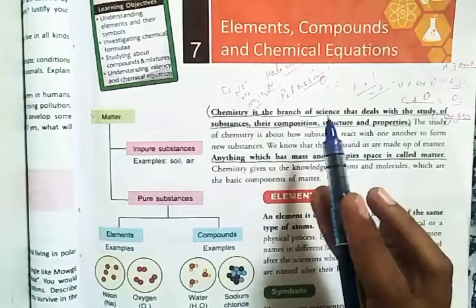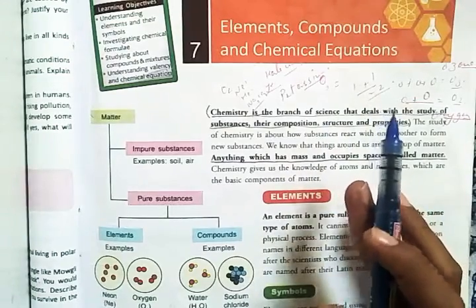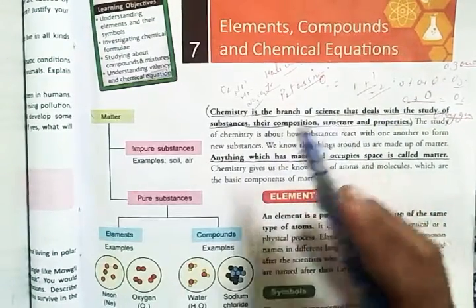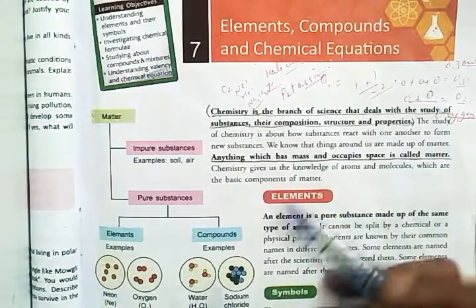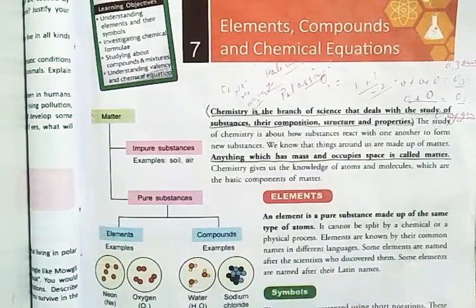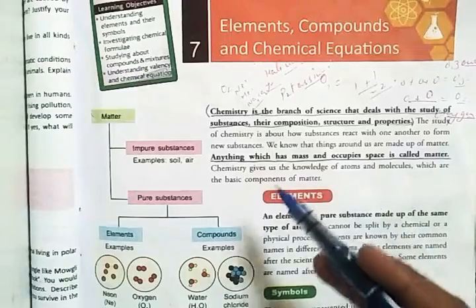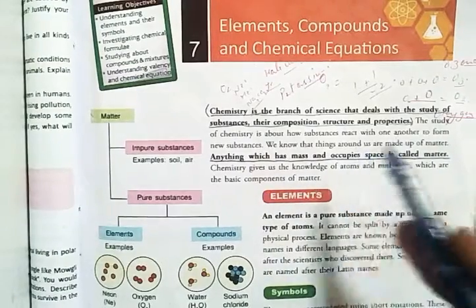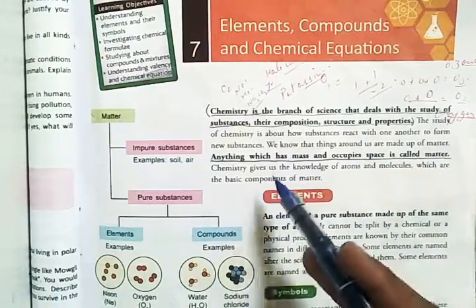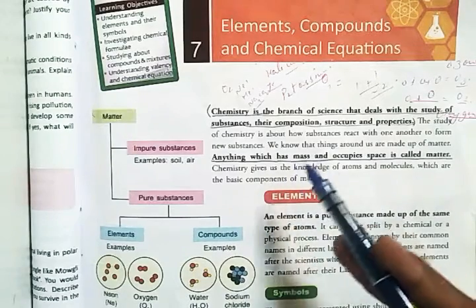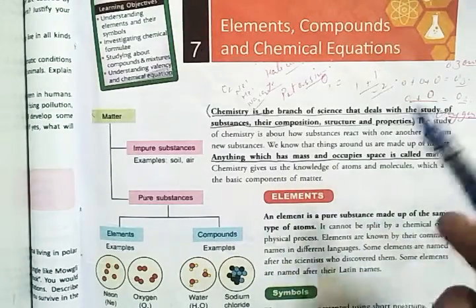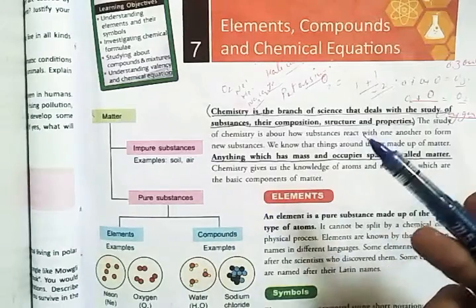In chemistry, we study how substances react with one another to form new substances, how they are made, their structure, their properties, etc.